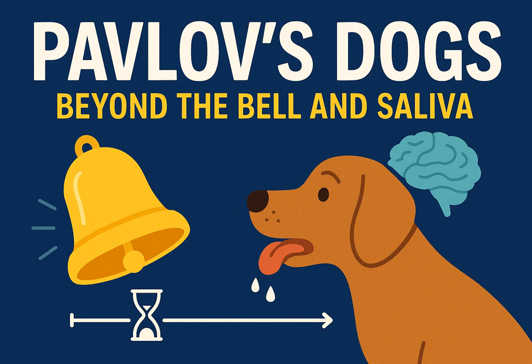Pavlov's dogs: beyond the bell and saliva. Introduction. Ivan Pavlov's early 20th century experiments showed that a neutral stimulus, the bell, could acquire the power to elicit salivation when paired repeatedly. Today, however, classical conditioning is often reduced in textbooks to the shorthand "ring bell, drool," obscuring a rich tapestry of temporal dynamics, associative complexity, and contextual modulation.